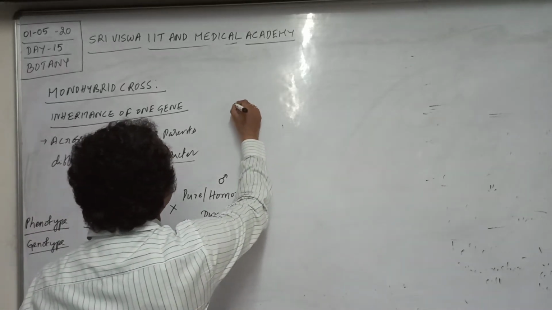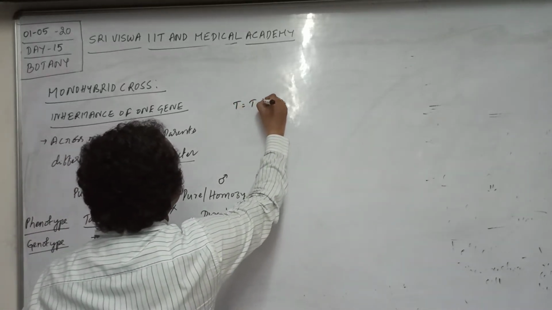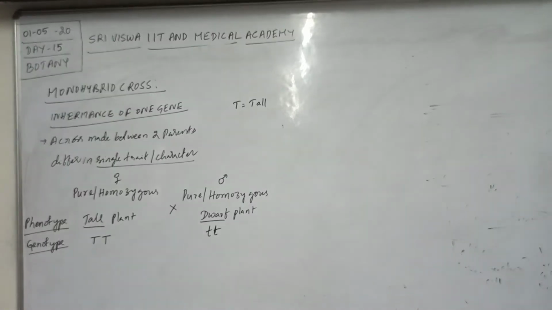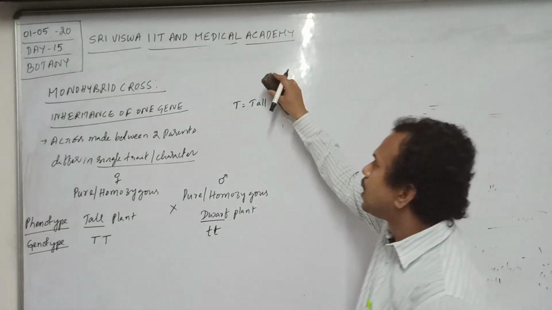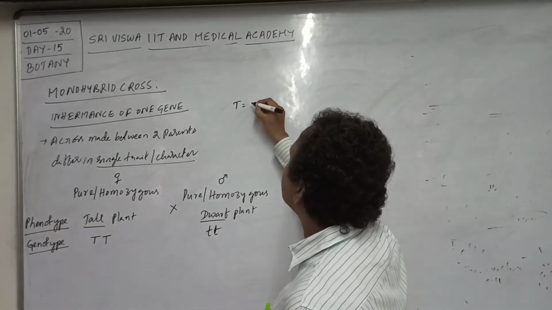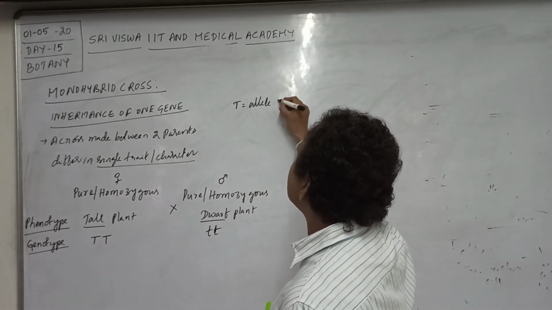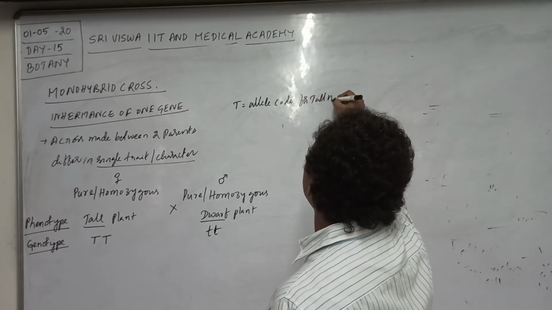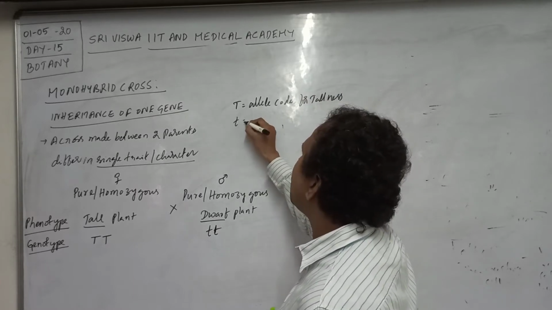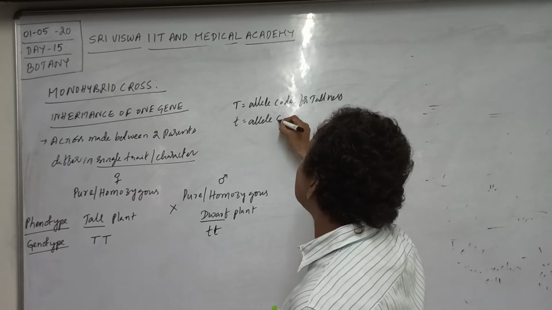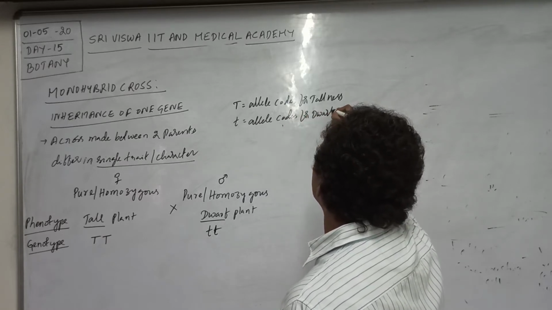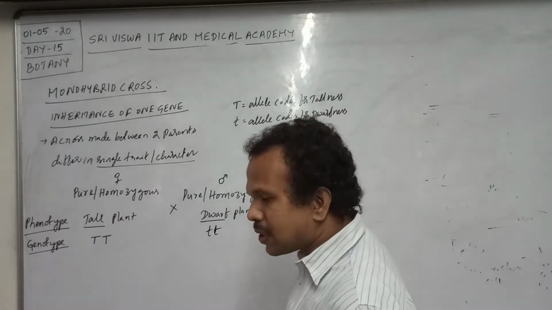Consider in this experiment, capital T is the allele that codes for tallness. Small t is the allele that codes for dwarfness.